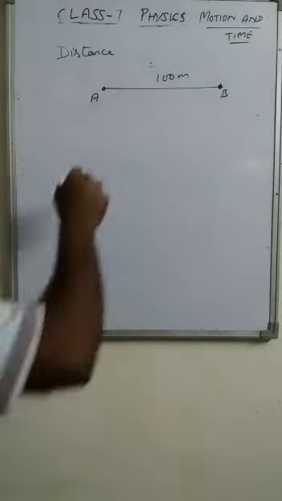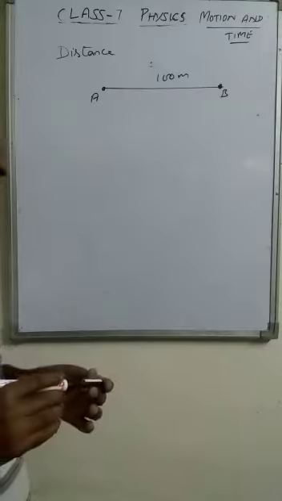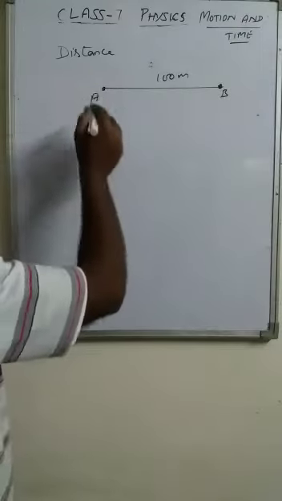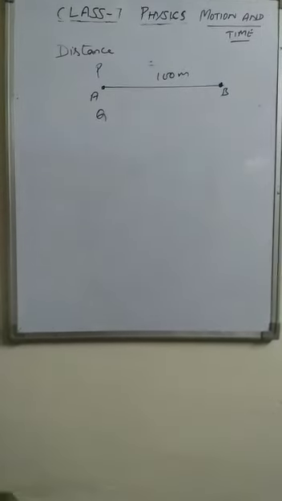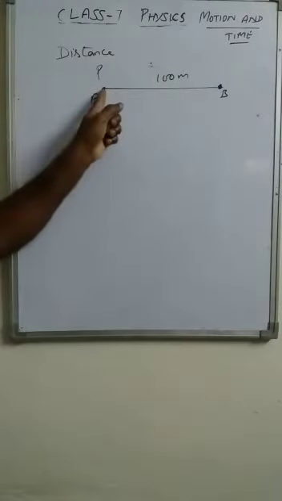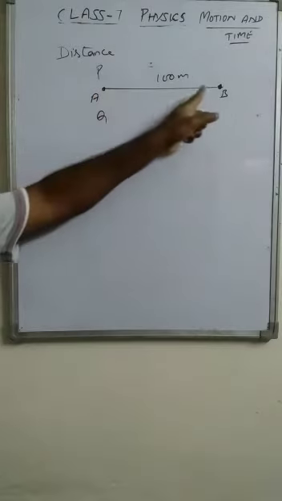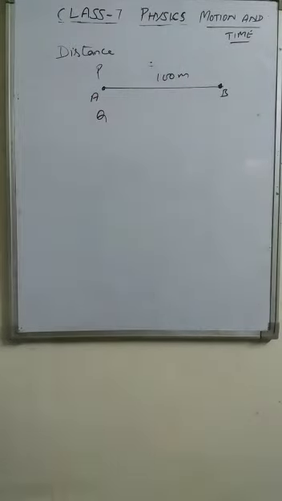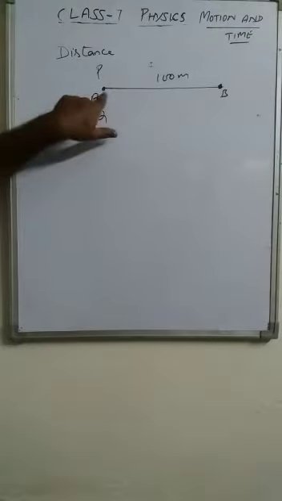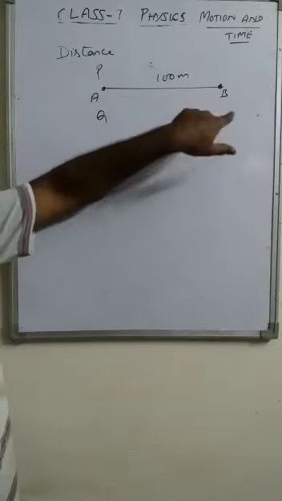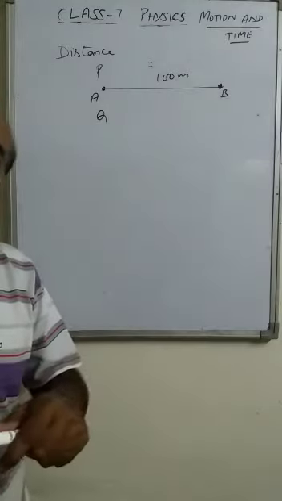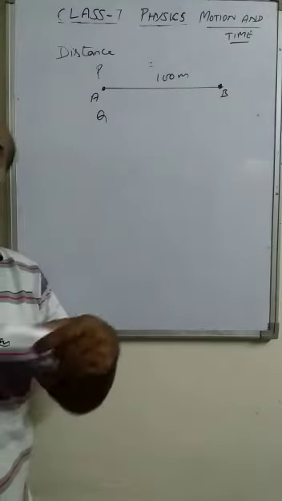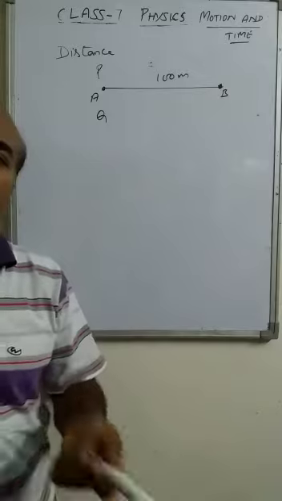But here, another person. Suppose two persons P and Q. P started his motion from A to B, covered 100 meter. Q also started his motion from A to B, travels 100 meter. Here you see the distance traveled by both the persons is same.